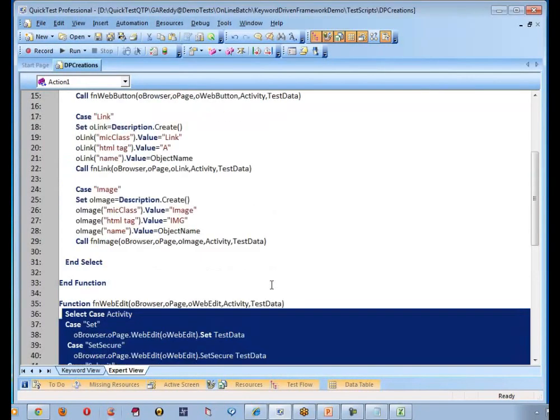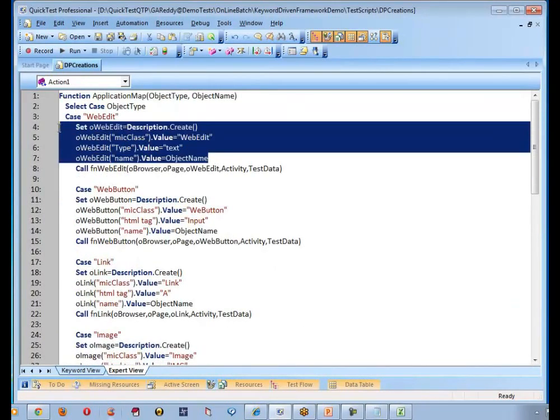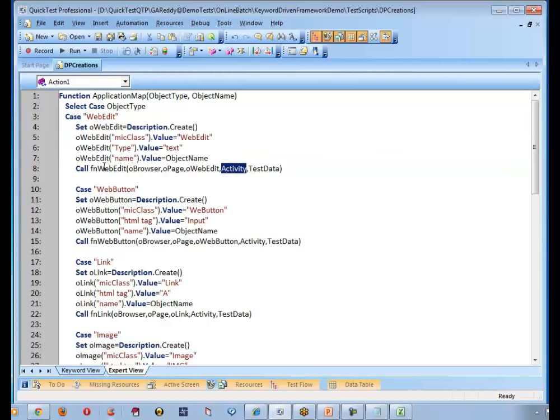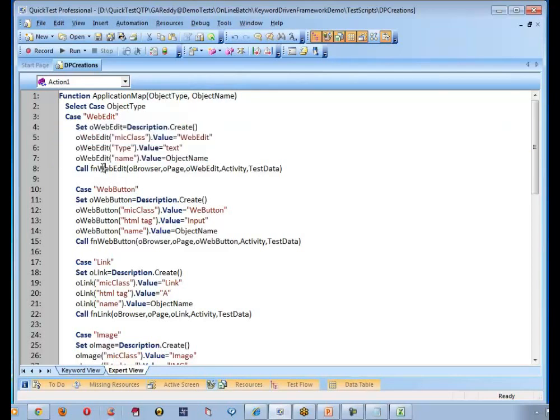What about description? First of all, we are creating the description. Then to do the activity, we are calling the function. There are two functions remaining. First function is creating description. Second function is performing action on the object, whatever the description you have created. Okay. Yeah. Good. Anything else?